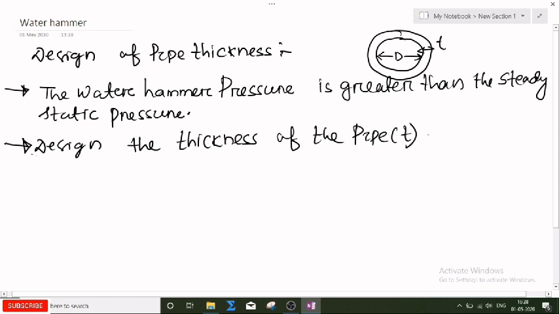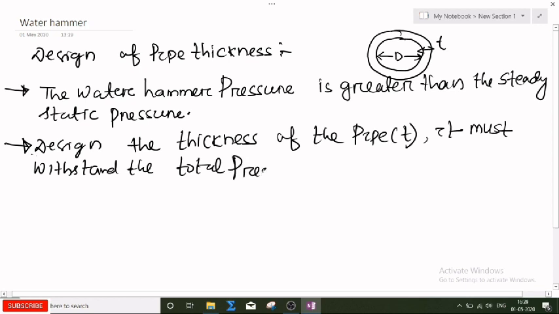It must withstand the total pressure, that is PT. So what is this total pressure? The total pressure will be the water hammer pressure plus the static pressure.